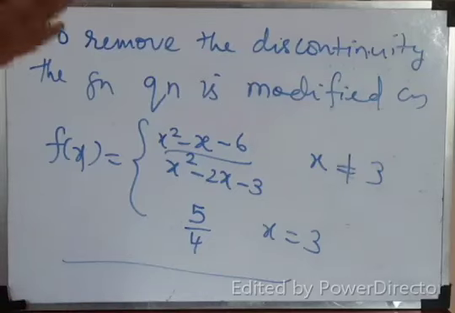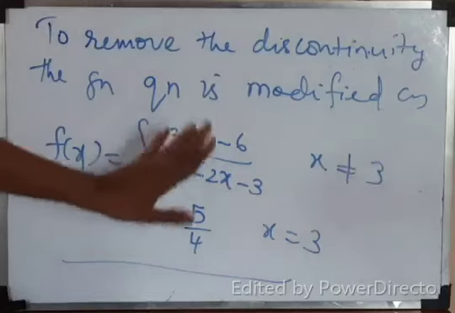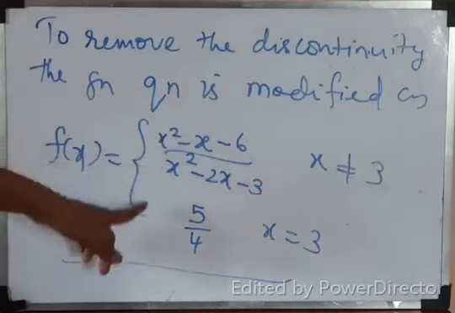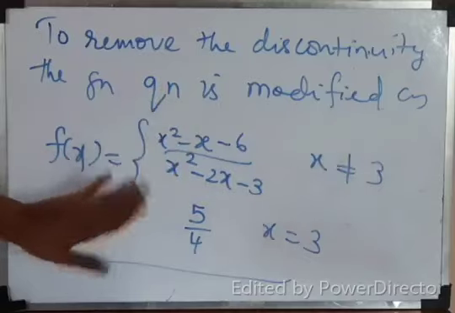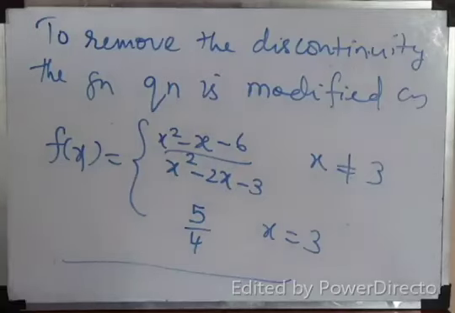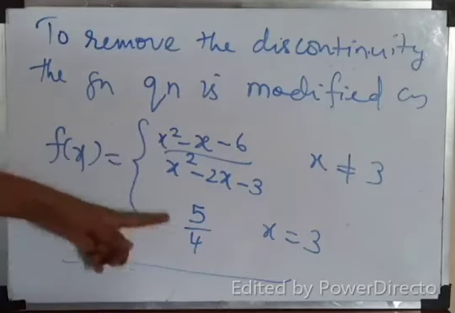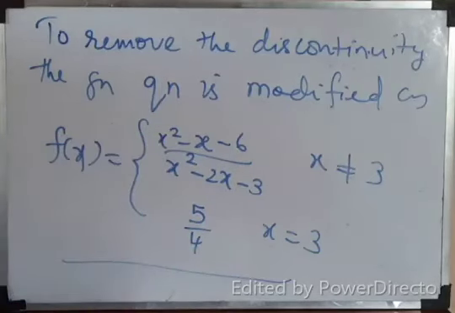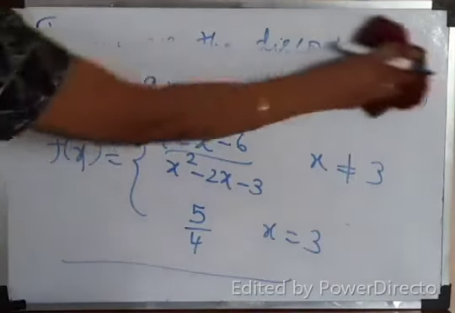So how can you remove the discontinuity? You have to re-modify the question. That's all. If you write this step, that's it. Yes, you have to rewrite the question by writing the correct value. We will do one more, even further. Okay, we'll do one more. Definitely you'll get the idea.